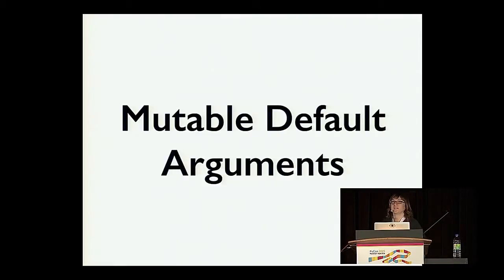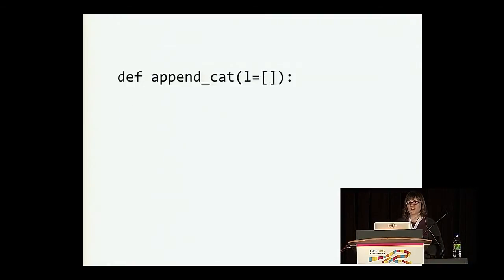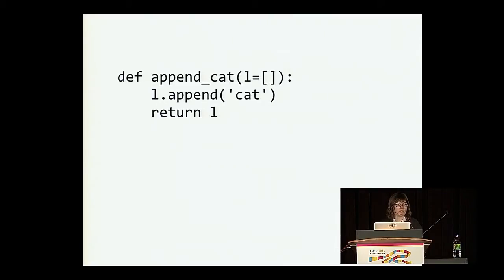So one of the ways that this sort of behavior shows up, with lists being mutable objects, but also dictionaries and sets, is using mutable objects as a default value for an argument in a function. So let's illustrate that with an example. This is going to be a very practical function called append_cat, and it'll take one argument that we'll call L, and it will default to the value of the empty list. So it's a pretty simple function. We just take L, we append cat because we like cats, and then we return the list.